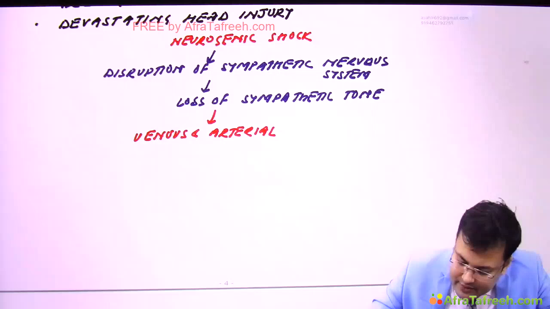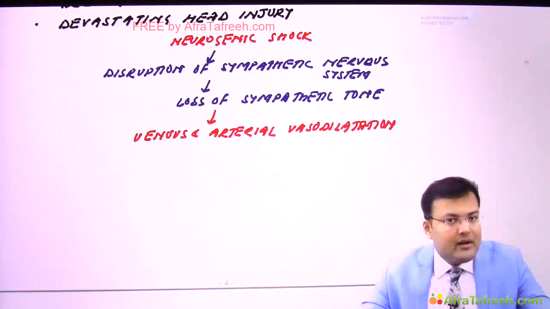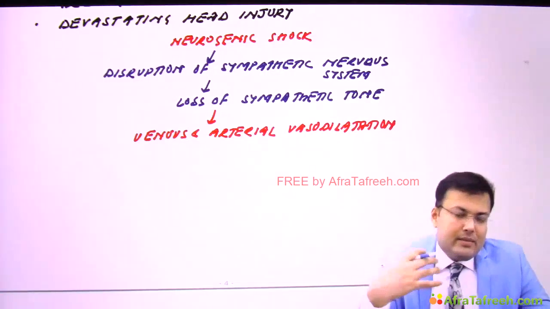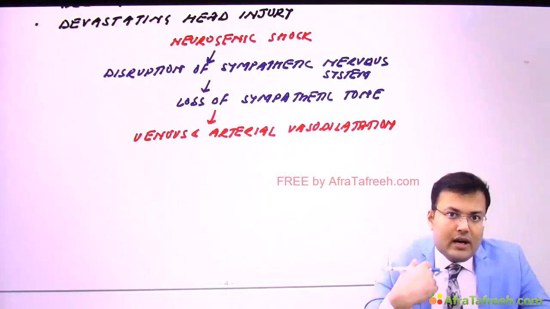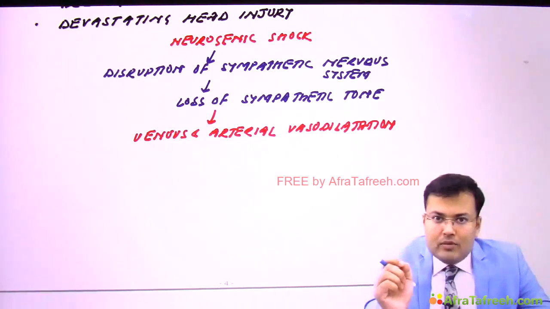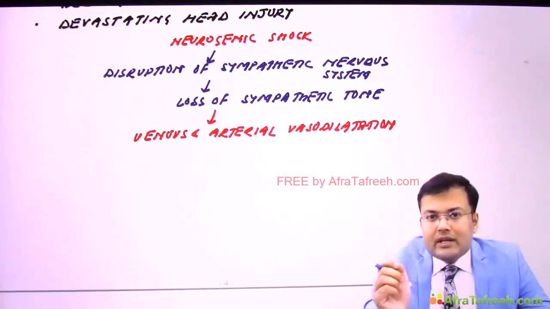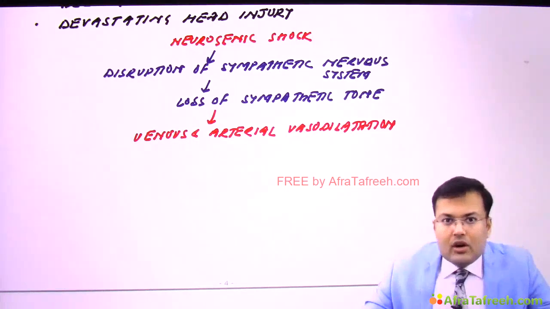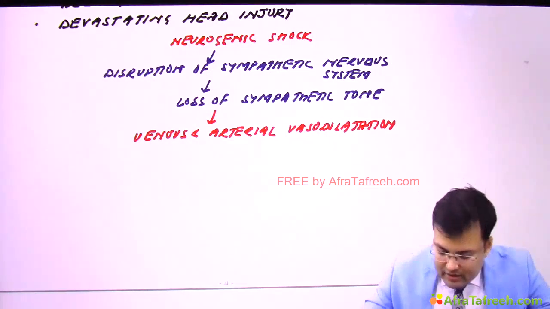Clear? And if there is venous and arterial vasodilatation, what's the problem? There is pooling of blood in the peripheries, in veins and arteries. What happens? It is going to decrease the venous return to the heart, and if there is decreased venous return, there is decreased stroke volume, and if there is decreased stroke volume, there is decreased cardiac output, and if there is decreased cardiac output, it leads to what? Organ hypoperfusion and shock. So what is the effect?